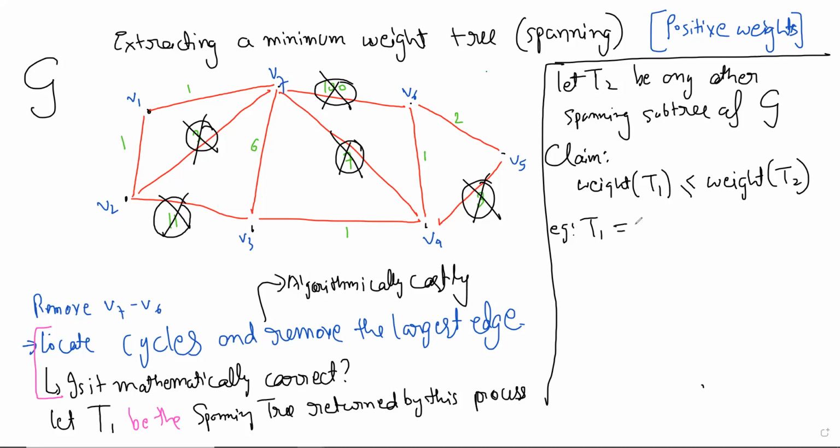In this case, T1 is the edge E17, or let me just use another notation. E12 means joining V1 and V2 and so on. Is this notation okay with everyone?